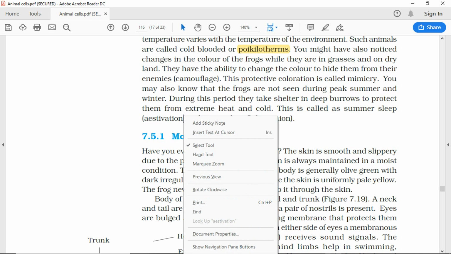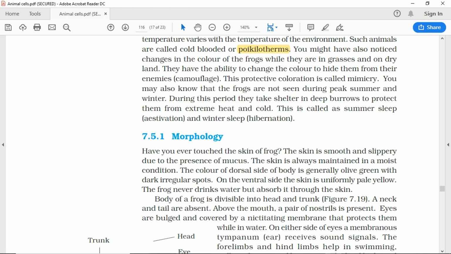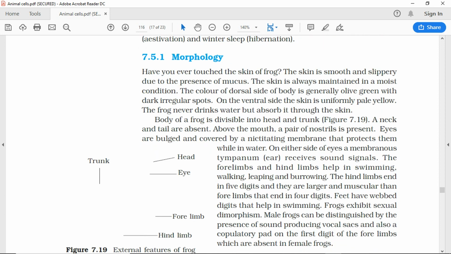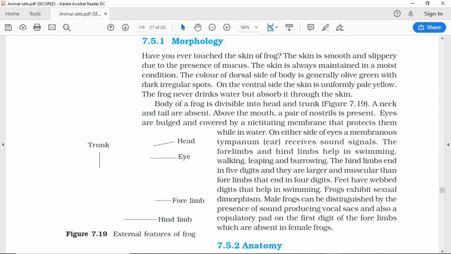7.5.1 Morphology. Have you ever touched the skin of a frog? The skin is smooth and slippery due to the presence of mucus. The skin is always maintained in a moist condition. The color of the dorsal side of the body is generally olive green with dark irregular spots. On the ventral side the skin is uniformly pale yellow. The frog never drinks water but absorbs it through the skin.